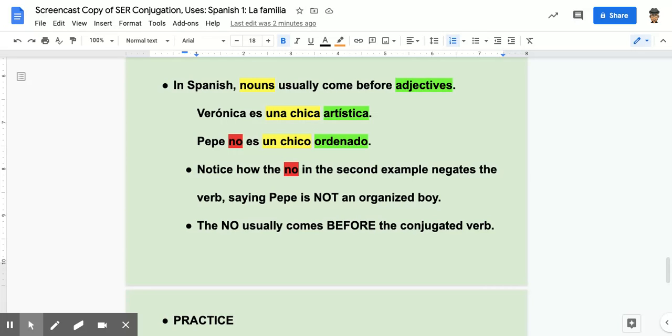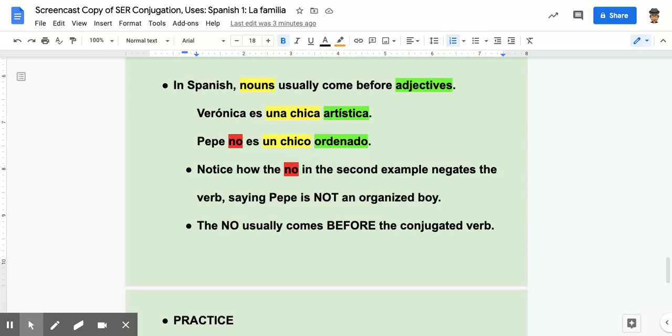So Pepe no es, he is not. And then an organized boy, un chico ordenado. All right. So the adjective comes after the noun and the no comes before the conjugated verb. So very different than how we do things in English.